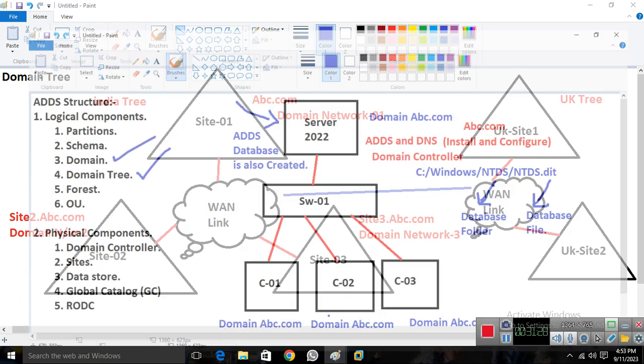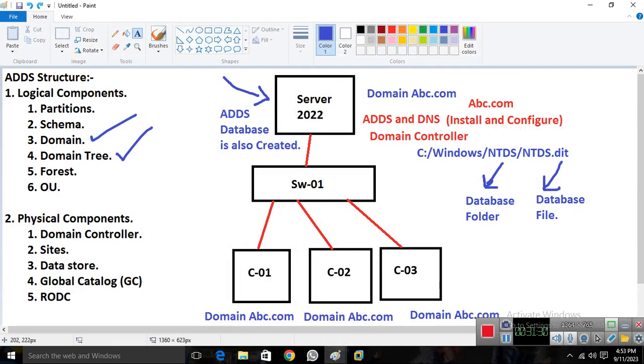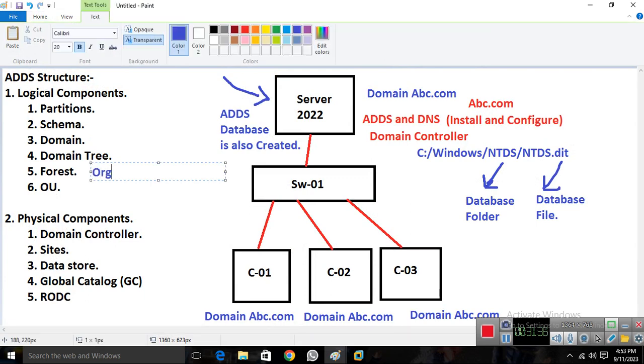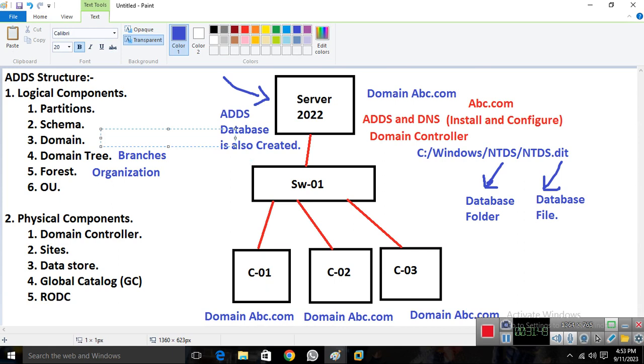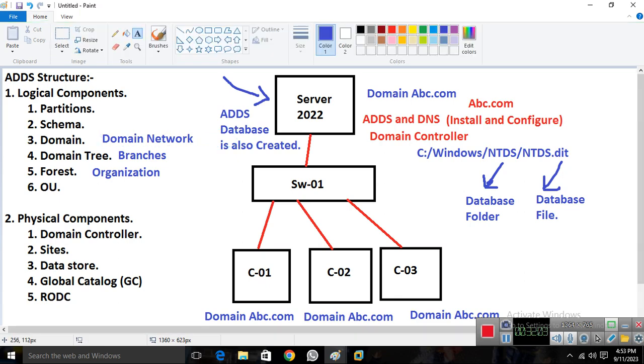Remember, the forest represents the complete organization. The domain tree represents the branches of the same organization. And the domain network represents the network which is running in every branch. It represents the domain network only. It means in every branch we have a domain network, like in this picture, as you understand.